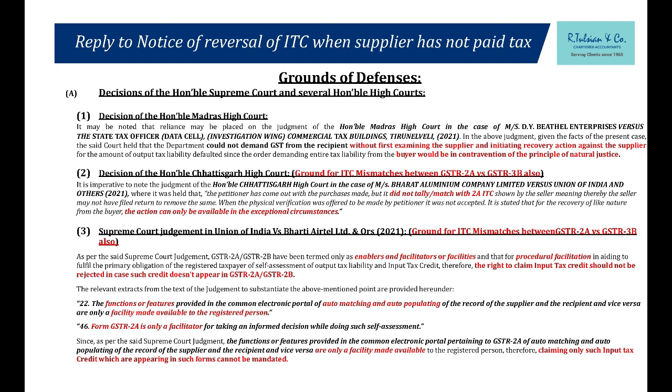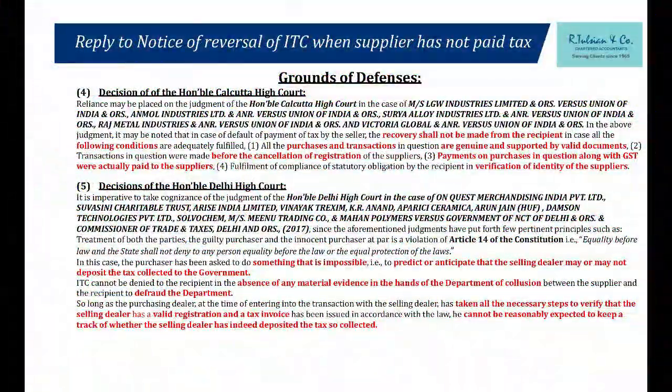So many case laws, writs have been filed, and the final Supreme Court has not decided on that. What does this case law say? 2A is an enabler, facilitator, facility. Right to claim input tax credit should not be rejected in case such credit does not appear in 2A, 2B. 2A is a facilitator, with functions, features, etc. Okay? So we can quote this particular case law. Honorable Calcutta High Court in LGW, in Unpaid Industries, etc., etc.